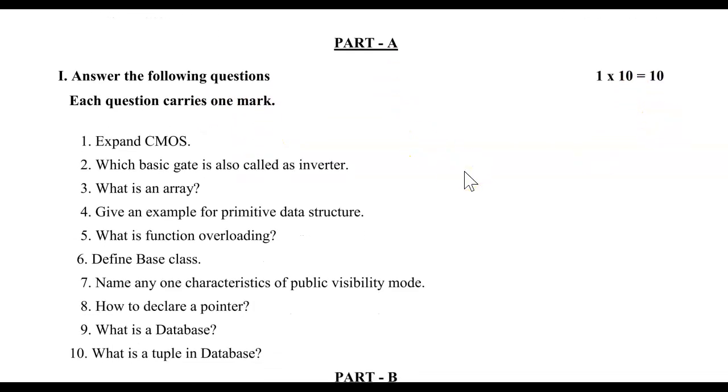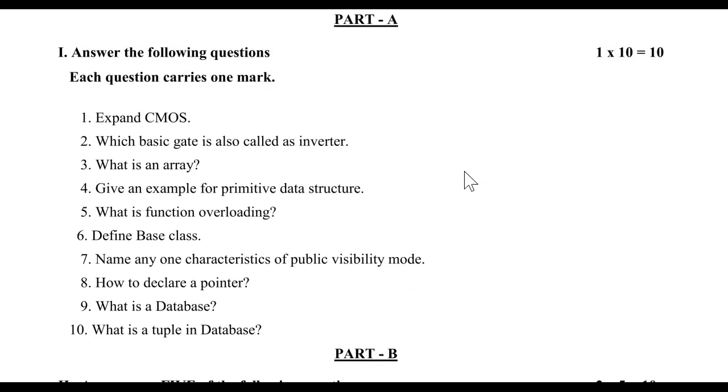I am reading out and showing these questions on the screen. You can watch and copy down these questions and start answering them, and make sure you note from which chapter each question has been asked. Please try to make similar questions from the same chapter so that you can expect 1 mark questions from that chapter. You should not forget this.